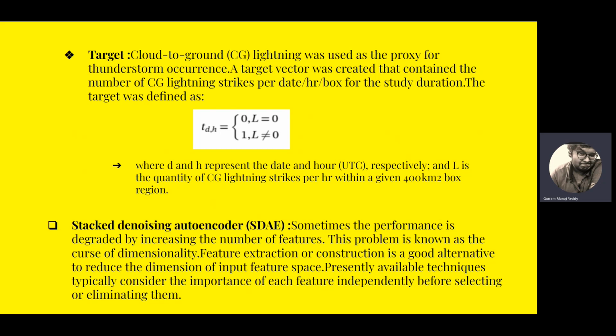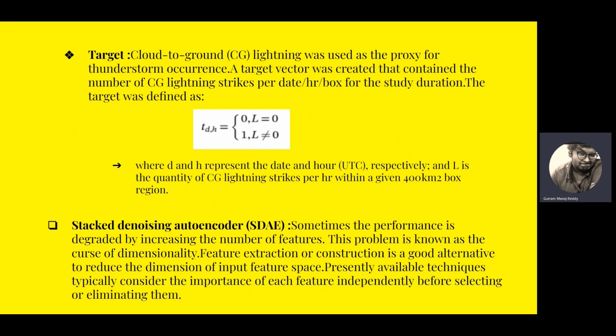Stacked denoising autoencoder is employed in the deep learning model. Sometimes the performance of this is degraded by the increasing number of features. So there are a lot of features to consider while we are predicting, so we have to reduce those features. The problem is known as the curse of dimensionality. As we consider more and more features, the model becomes more and more complex and its learning rate goes down. So extracting the features that are necessary to predict a thunderstorm is essential.